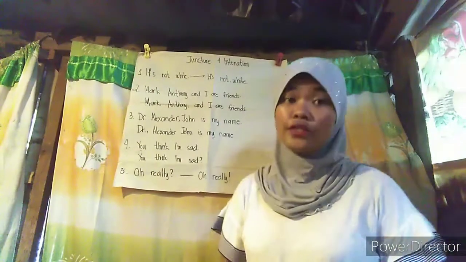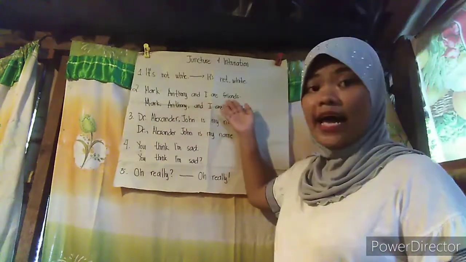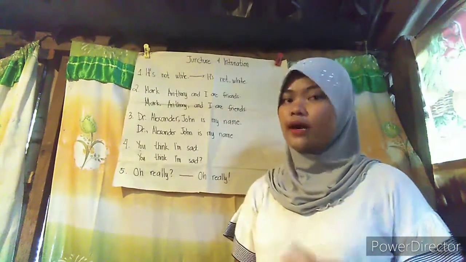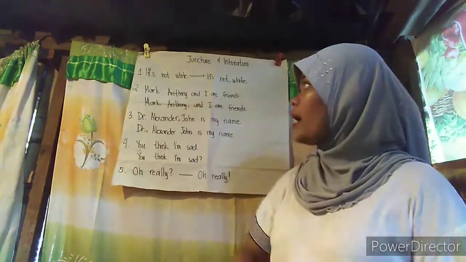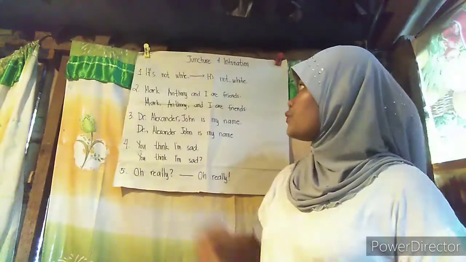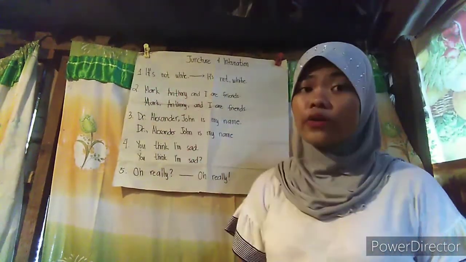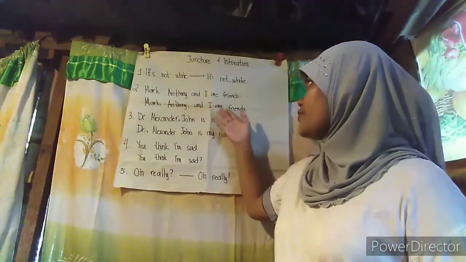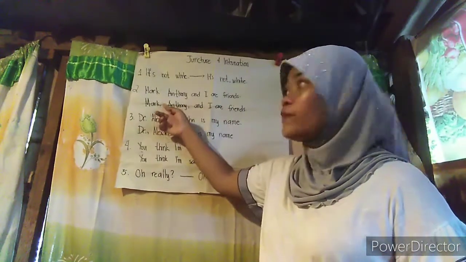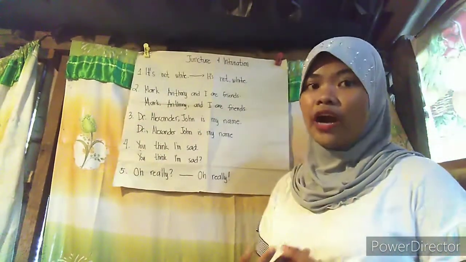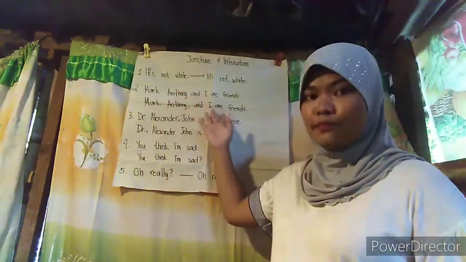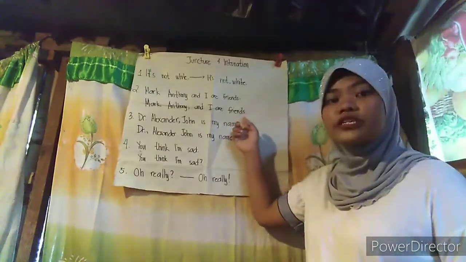Let's move on to example number 2. Mark Anthony and I are friends. So there's no pause and there are only two persons, Mark Anthony and the speaker. But if we put the comma after the words Mark and Anthony, this will add another character. Mark, Anthony, and I are friends. So notice that if we put the comma, this will create another character. So there are now three characters: Mark, Anthony, and the speaker. Note that there's a period, and this means that it's a falling intonation.